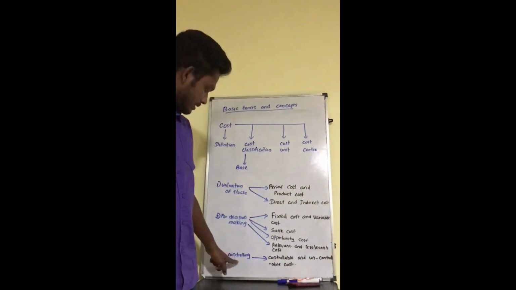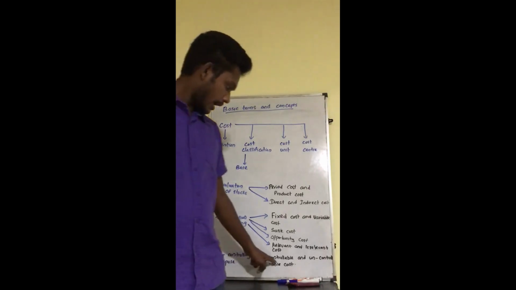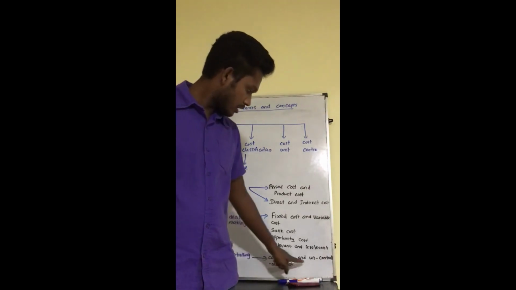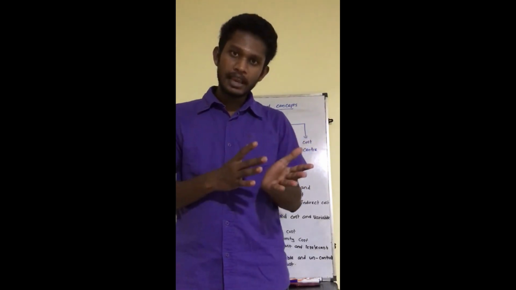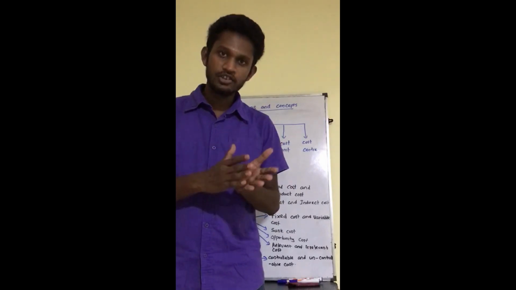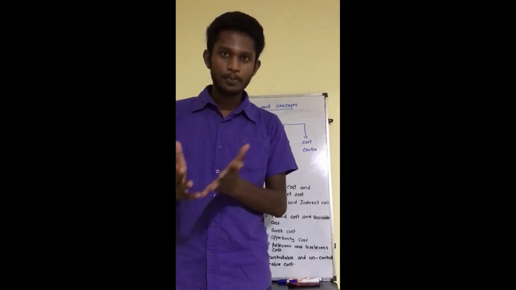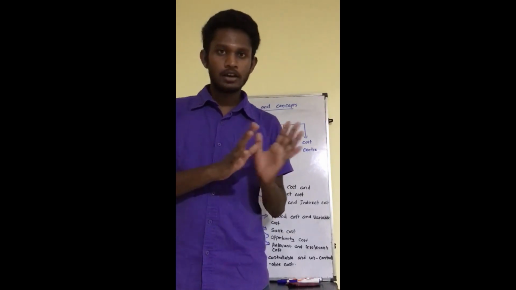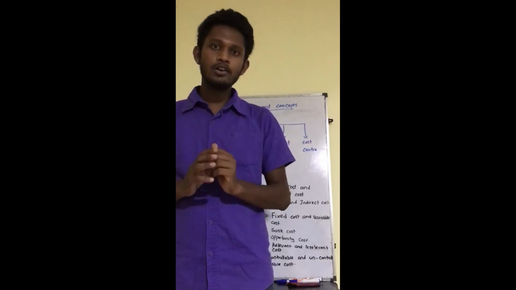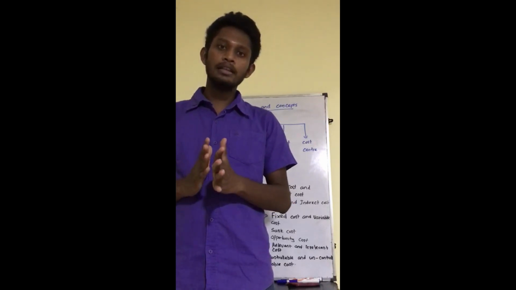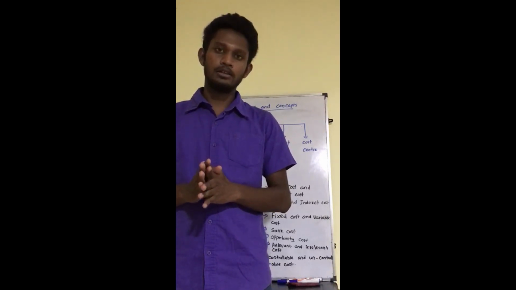And the third basis is for controlling purposes, and the classification is controllable and uncontrollable cost. What do you mean by controllable cost? If any cost falls within the responsibility of the manager of a company, it can be called a controllable cost. Uncontrollable costs are the costs which cannot be controlled by the management.